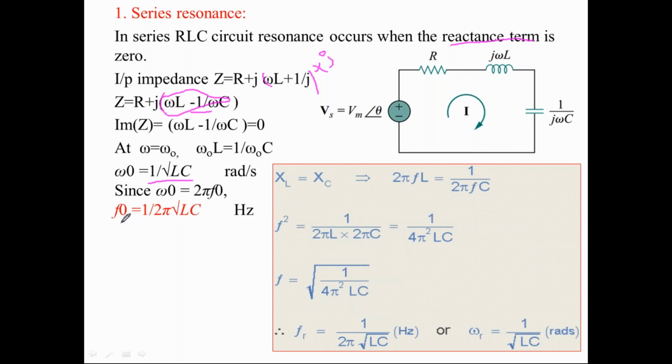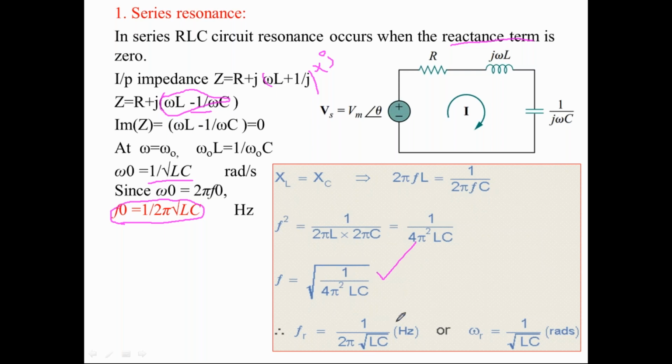Simplifying for the frequency, the resonant frequency formula is derived as f naught or fr is equal to 1 by 2 pi root of LC, the frequency of resonance.